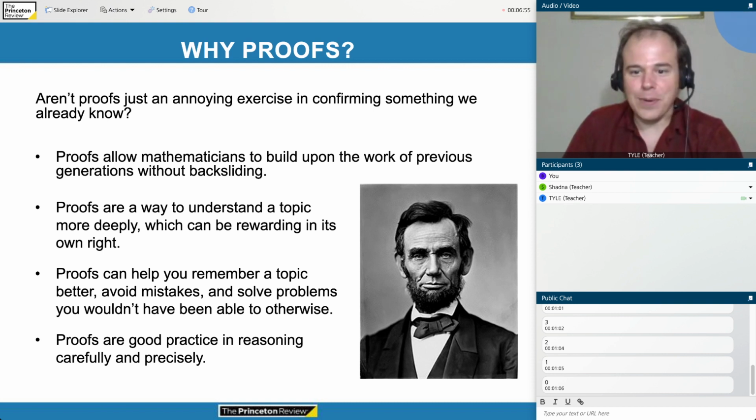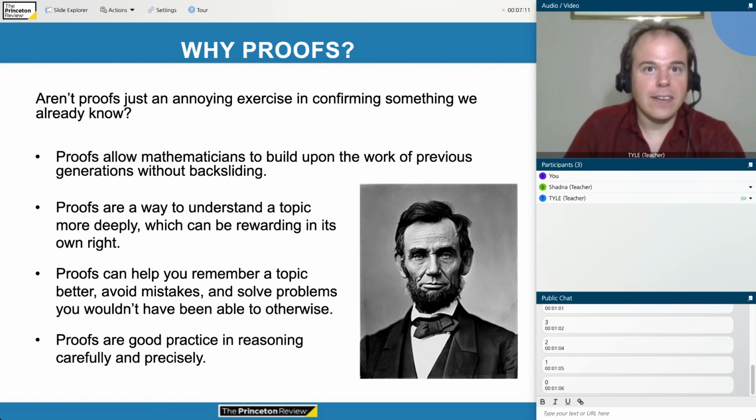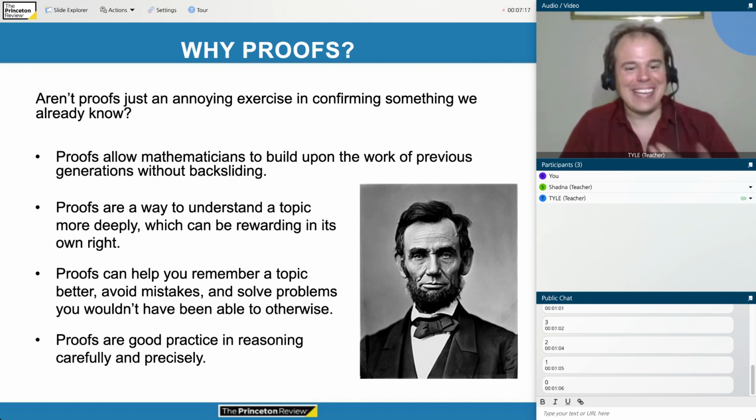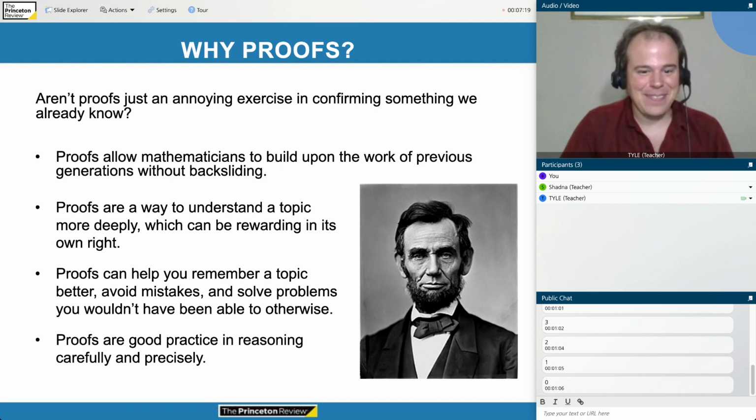So maybe you were wondering why there was a picture of Abraham Lincoln on this slide about math. Abraham Lincoln was not a mathematician. He was a lawyer and he was the president of the United States. Lincoln also was relatively uneducated as a youth. I don't want to get into the whole biography of Abraham Lincoln, I guess, although it's fascinating to read about, and I'd recommend doing so.